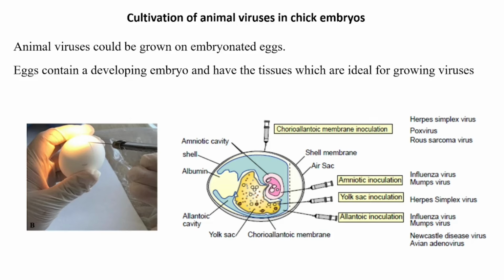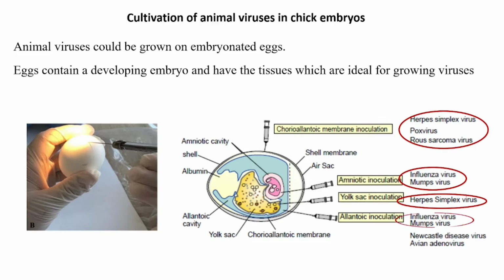For example, Rous sarcoma virus and pox virus grow on the chorioallantoic membrane, whereas mumps virus and influenza virus grow better in the allantoic cavity. Herpes simplex virus grows best in the yolk sac, and influenza virus, mumps virus, and avian adenoviruses grow best in the allantoic membrane. After inoculation, the hole is sealed with paraffin wax and then the egg is incubated.